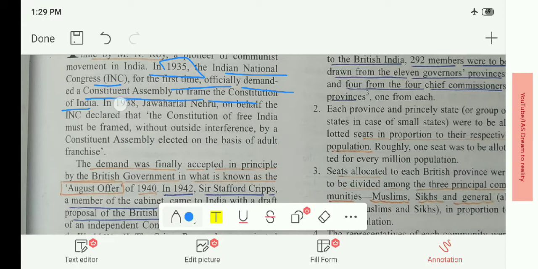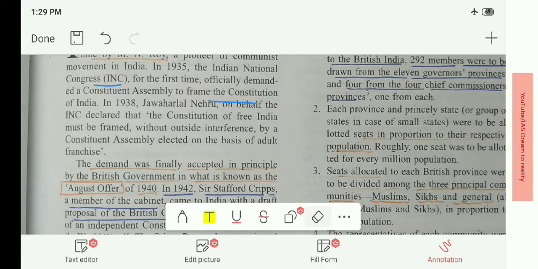Again in 1938, Jawaharlal Nehru put forward the concept that the constitution of free India must be framed without outside interference, that is with sovereign power. What is sovereign? It should be formed without the influence of external aid, only with internal factors, on a self-independent basis.